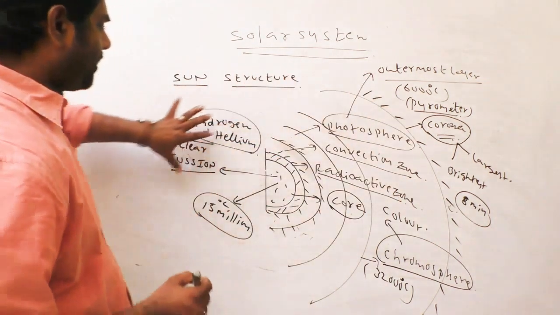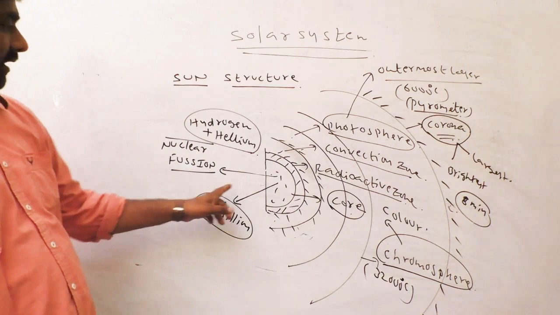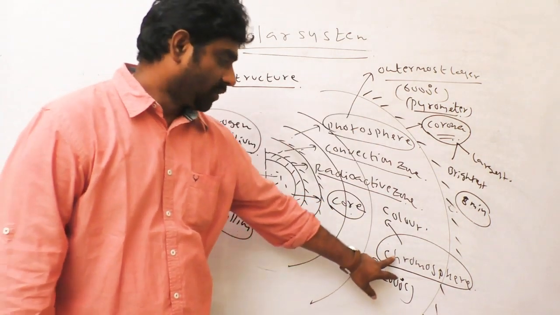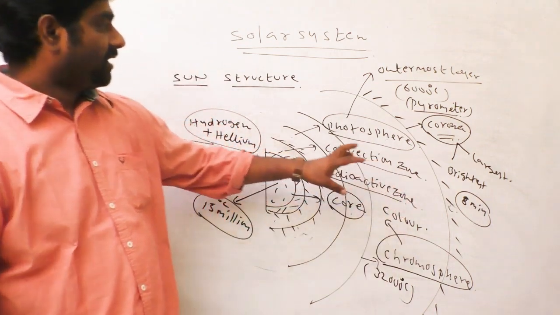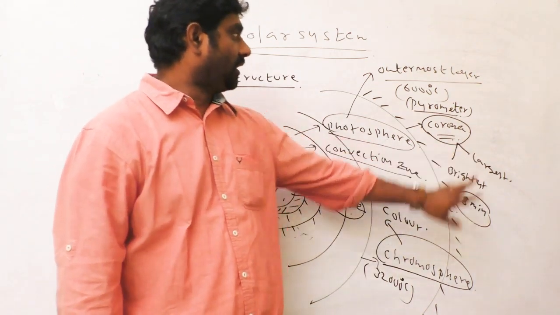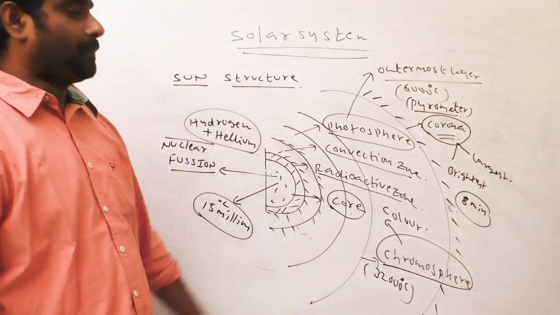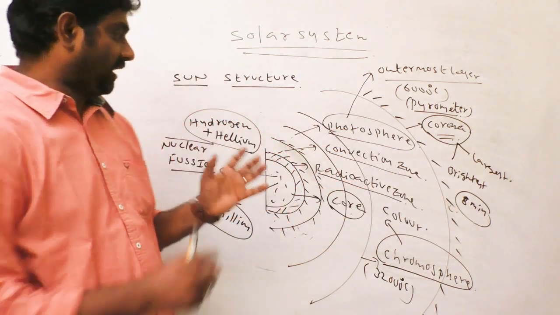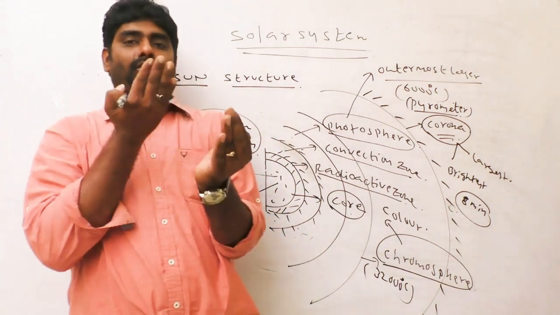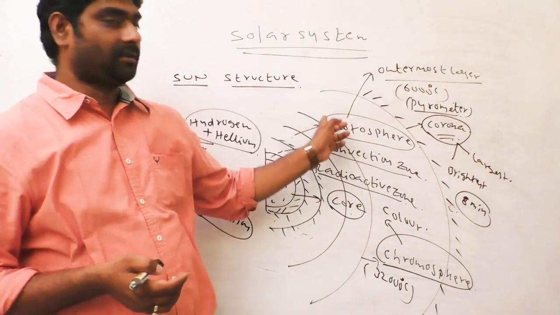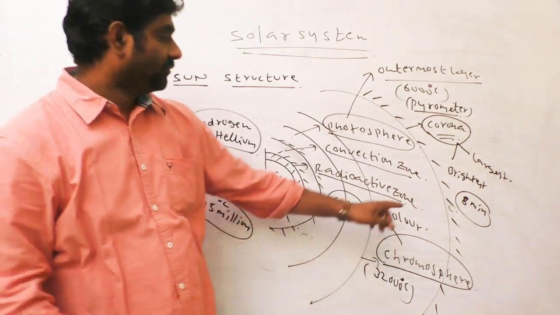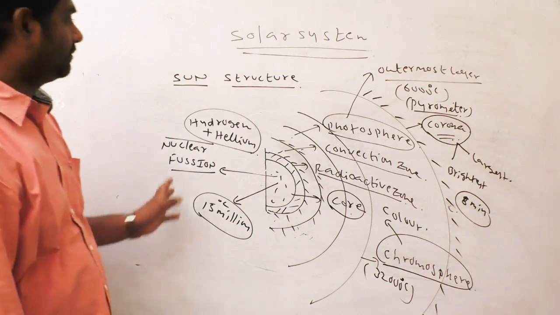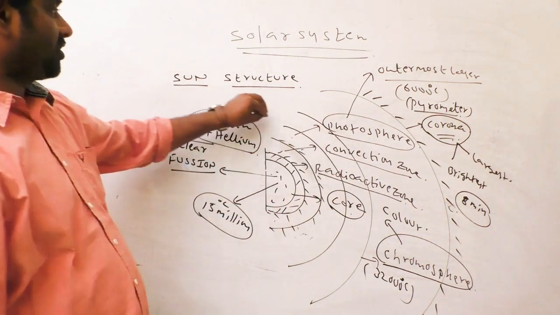Okay, now every point is important. Center point, core. Outer, photosphere. Color, chromosphere. Here, again, ejection part, corona. Which part ejects? It is not the outer part, it is corona. Don't think of it like a spherical ball with an outer surface; the photosphere is the outer surface. So the light-ejected part, corona, is the largest part also. This is the total sun structure.